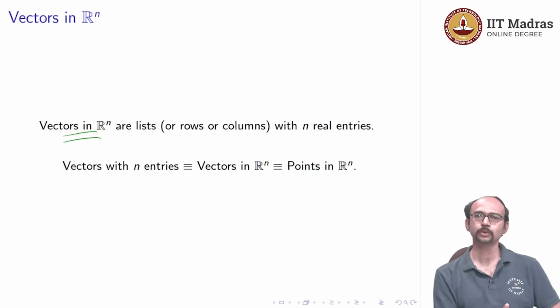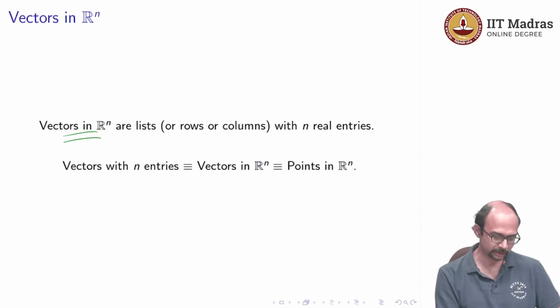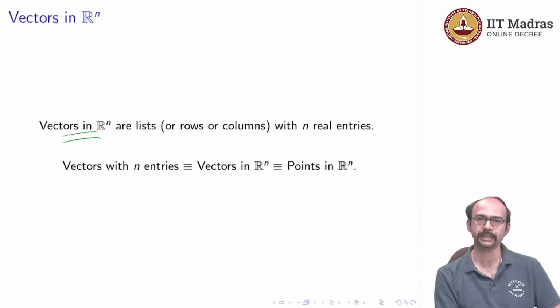The difference is, usually when we take points, we think of it as a set. So, there is no concept of addition, whereas when you think of them as a vector, we think of addition, or we think of scaling that vector and so on. We have no concept of scaling a point. Okay, that is why we want to differentiate between points and vectors, but just as entities they are the same, they are just lists.